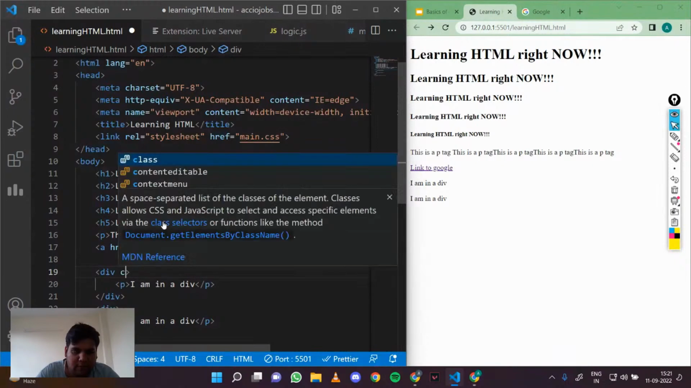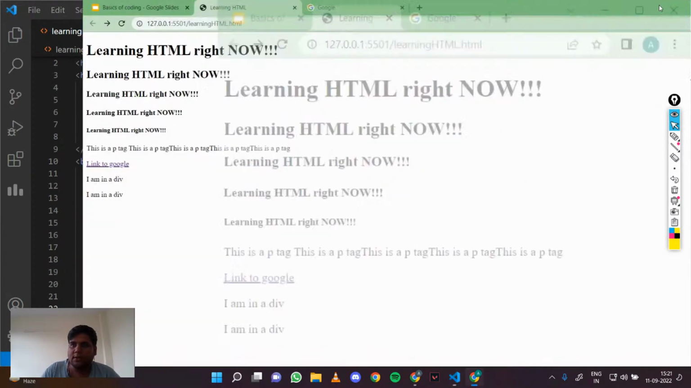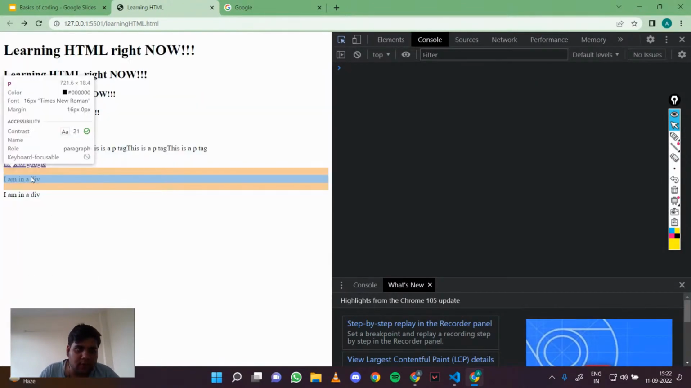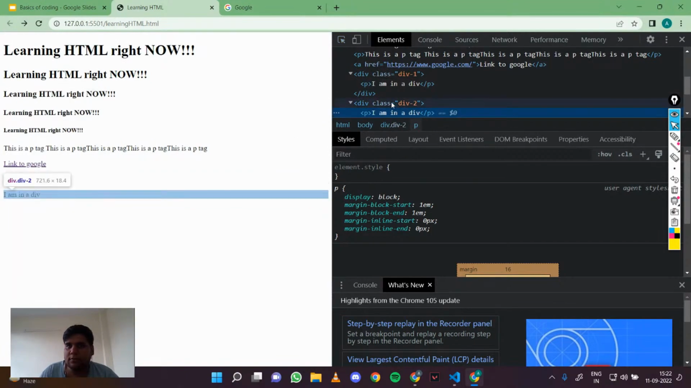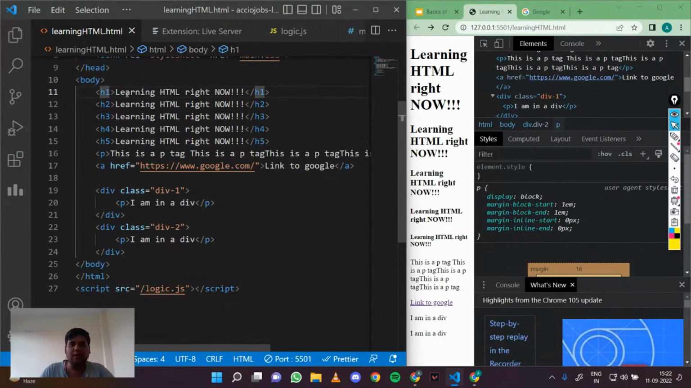So let's say I give this a class. This is div one, and I give this a class. This is div two. If I inspect it, you can see that it shows me that this div right here is div one, and this is div two. So these are divs, and we can give each of these elements some attributes as well, like class, or we can also give it an id.